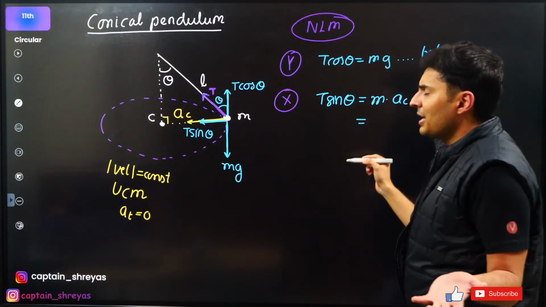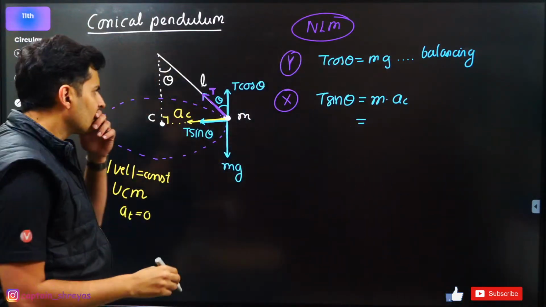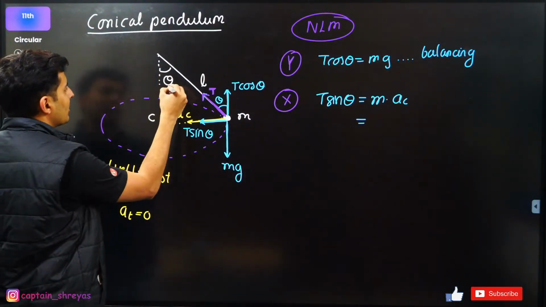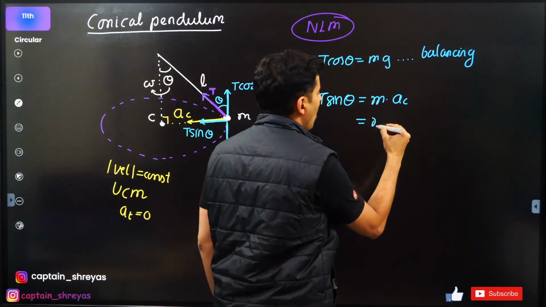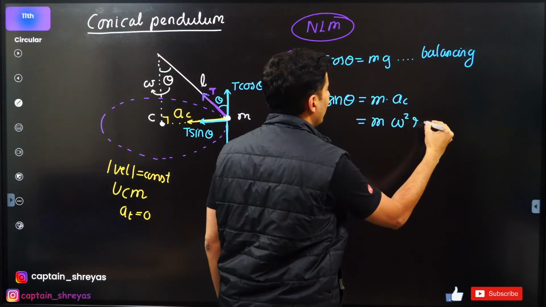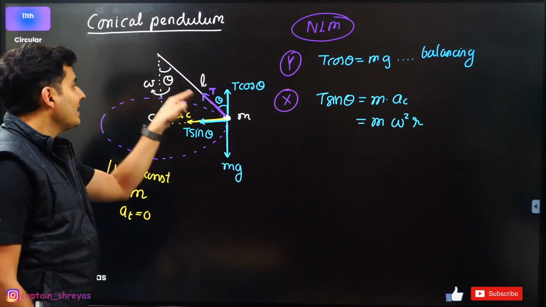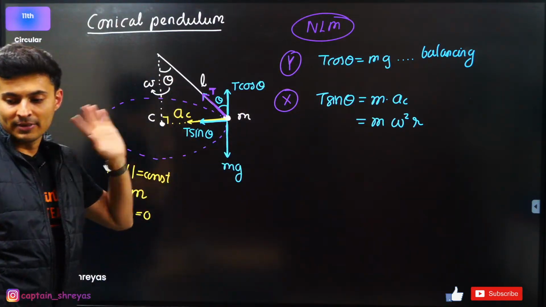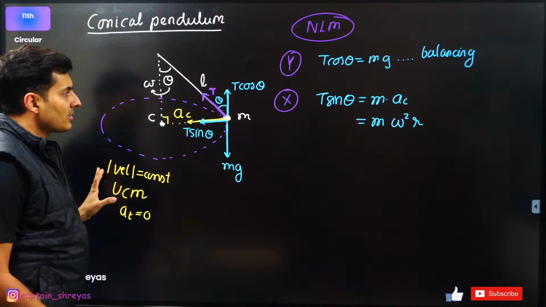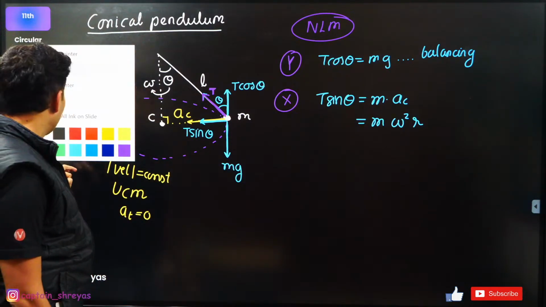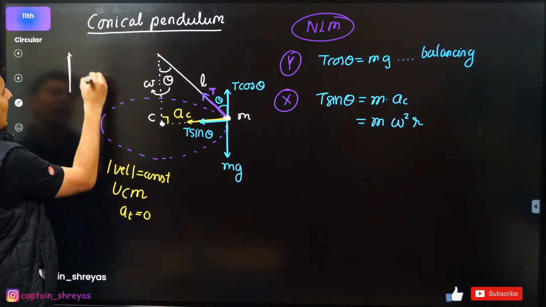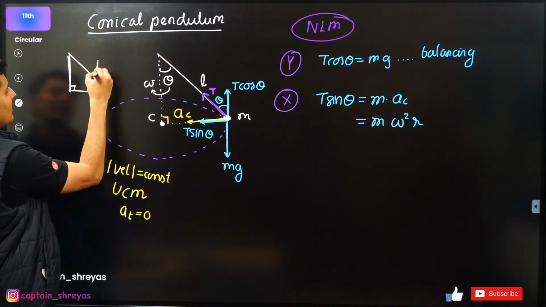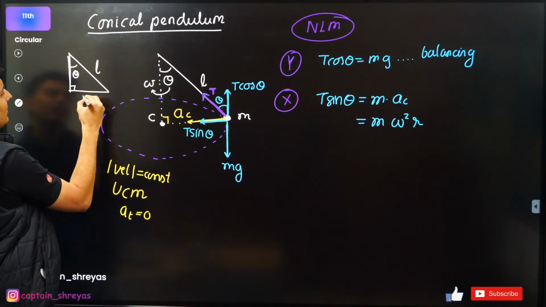But centripetal acceleration, if I know the angular speed, let's say omega, will be omega square into radius. Don't put L. L is not the radius. That's a common mistake. L is not the radius. Okay, what do I do with the radius and all these terms? No worries. Just look at this triangle. This is L, this is theta, this is R.